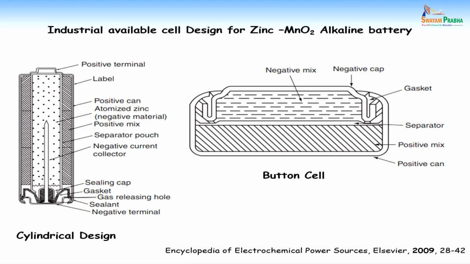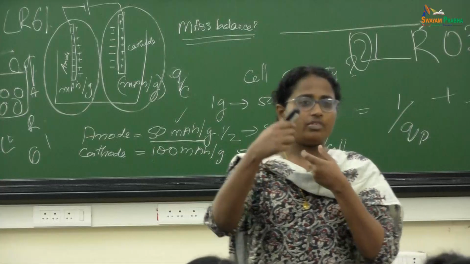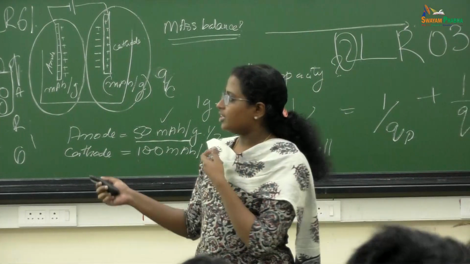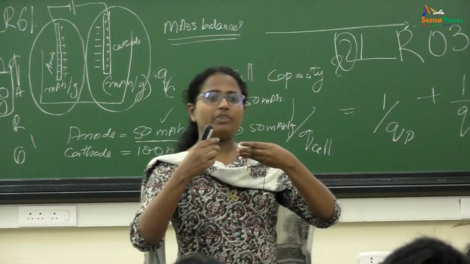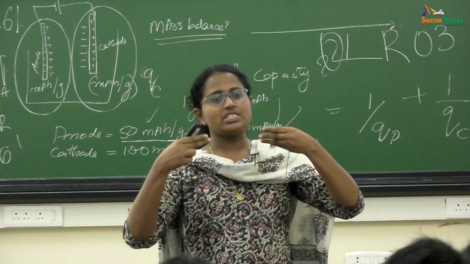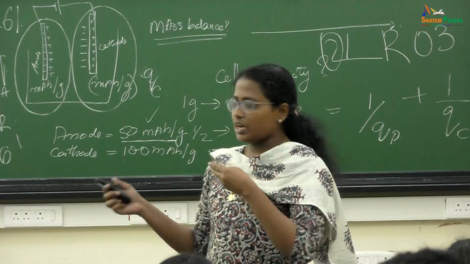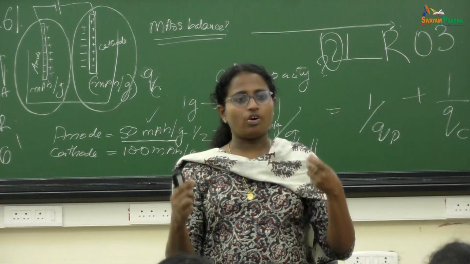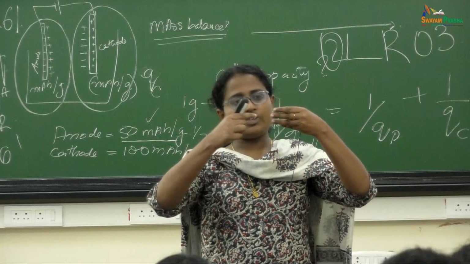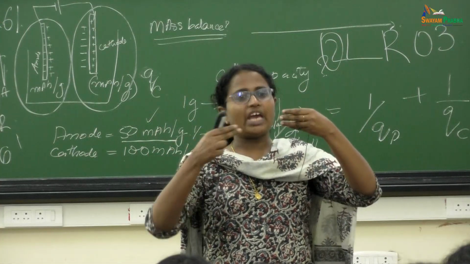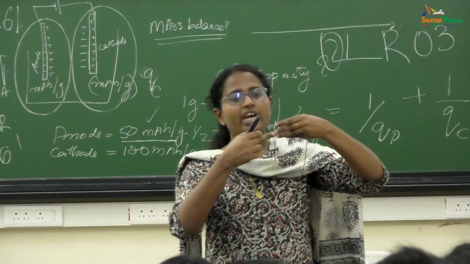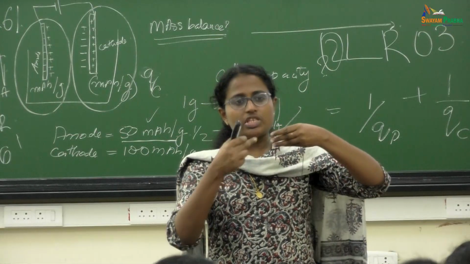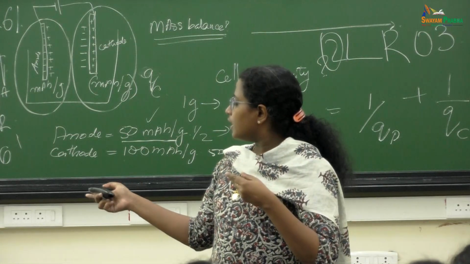Ma'am, could you repeat the cross-link polymer structure and its importance in the longevity of the cell? Actually, usually they won't give the details of that polymer. What it does is hold the zinc particles. If it is not there, after some discharge the zinc will have gaps in between, so the contact points won't be there. These cross-linked polymers hold the zinc together.